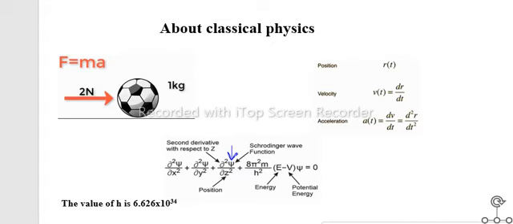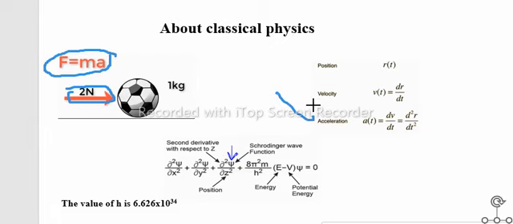Here we discuss one thing of classical physics. Suppose this is a football and its weight is 1 kg and we apply 2 Newton force on it. Can we find its acceleration? Yes, we can find out its acceleration because we know that F is equal to ma. With the help of this formula we can find out its acceleration.